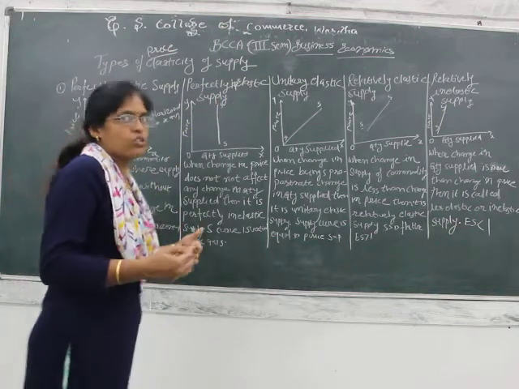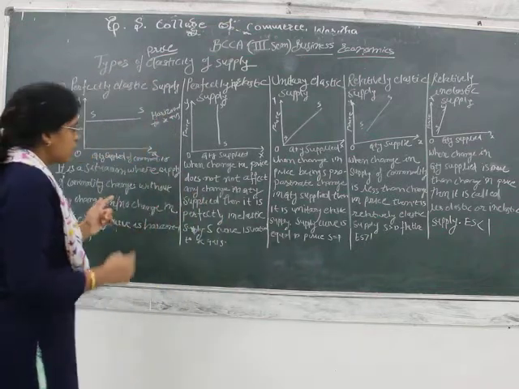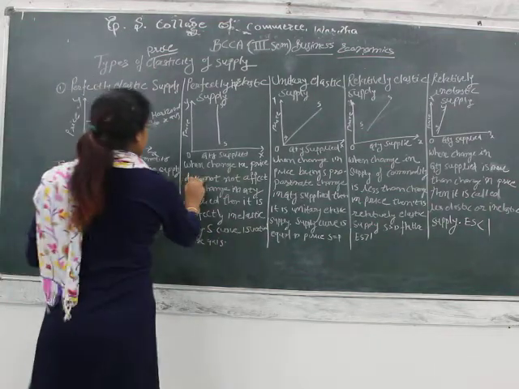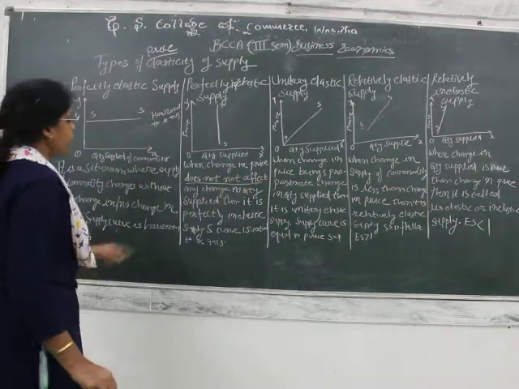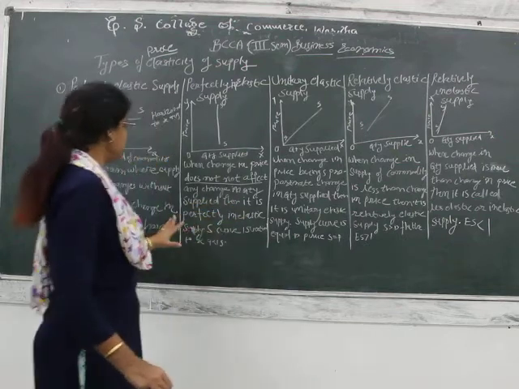In what condition is the supply perfectly inelastic? When a change in price does not affect the quantity supplied, then it is perfectly inelastic.